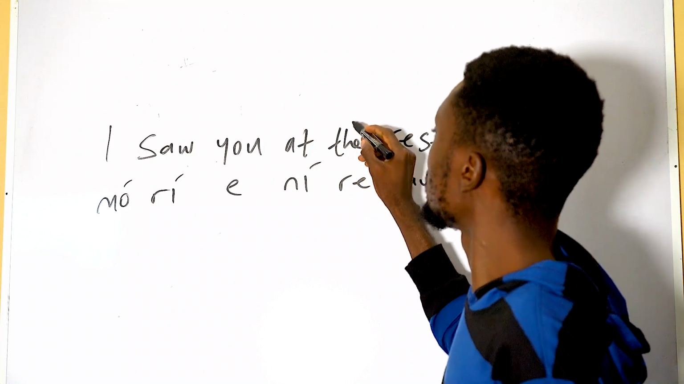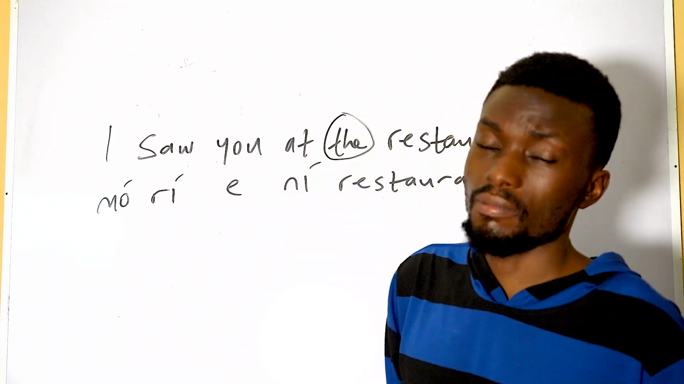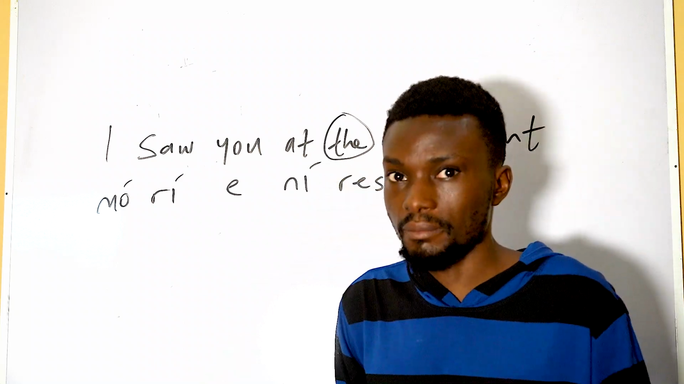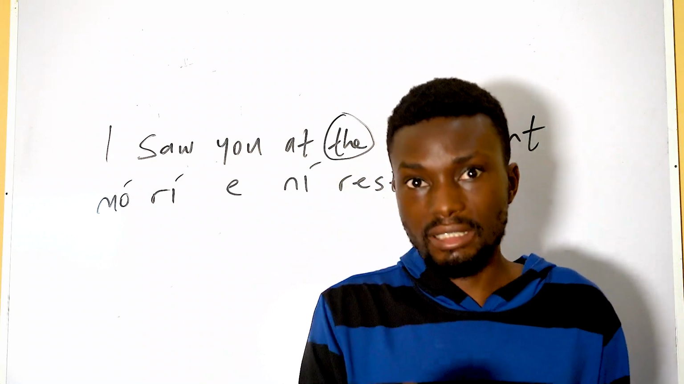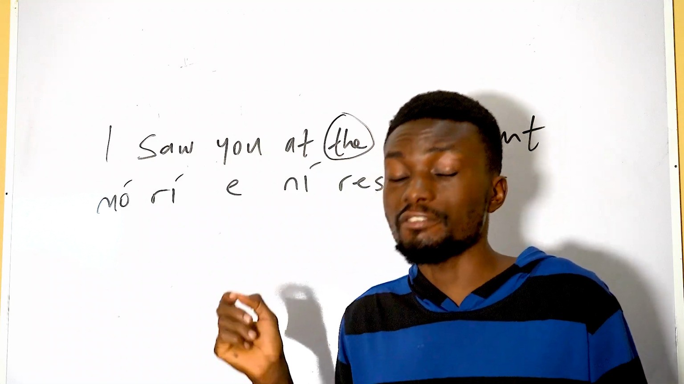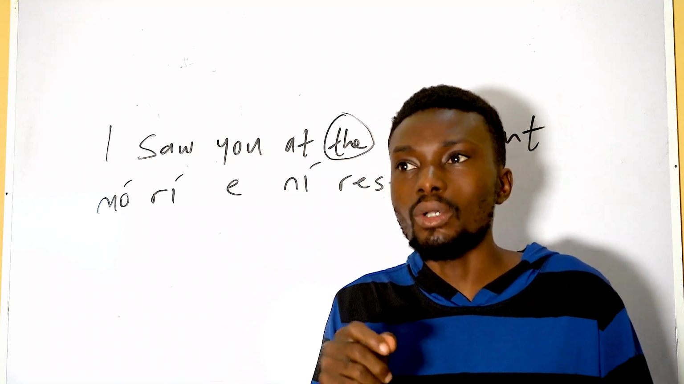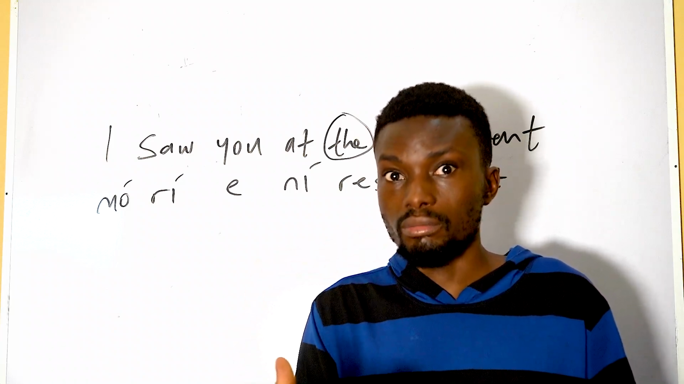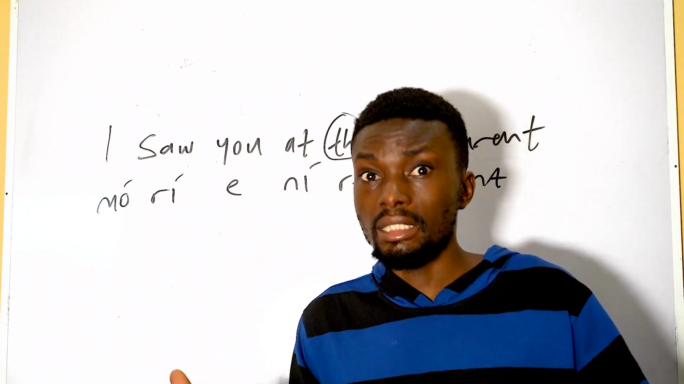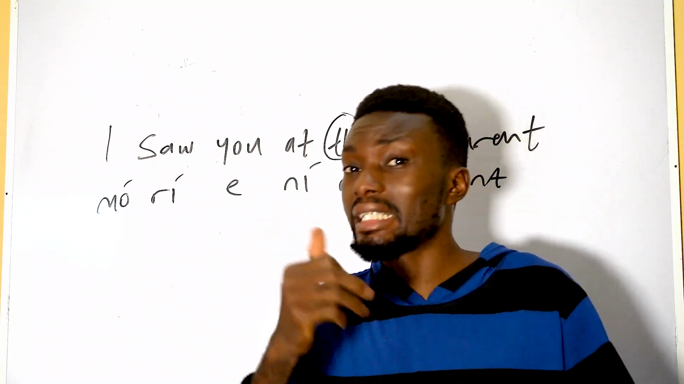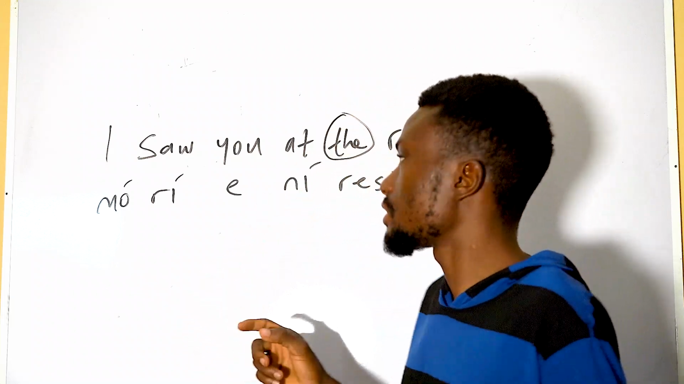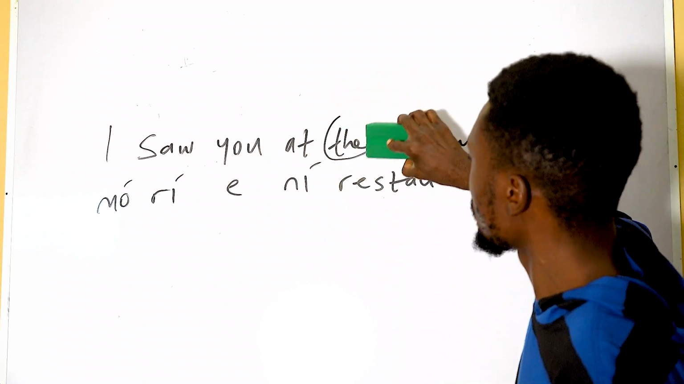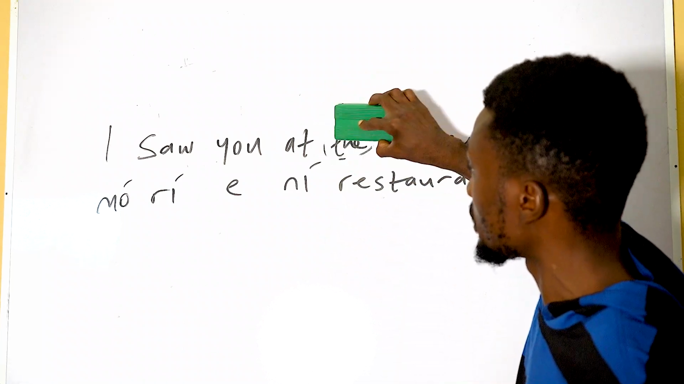So maybe you're wondering, where is the word the? It's actually not represented, because except the is functioning as an emphasis, it will not be used. Like, I saw you at the restaurant, a restaurant that is known to both of us. Maybe when we went to have our first date, like, I saw you at that restaurant. That is when you use it. But if it's not making an emphasis in Yoruba, you just skip it.